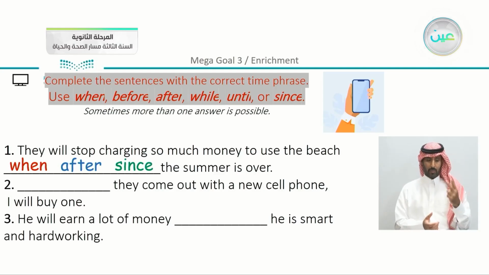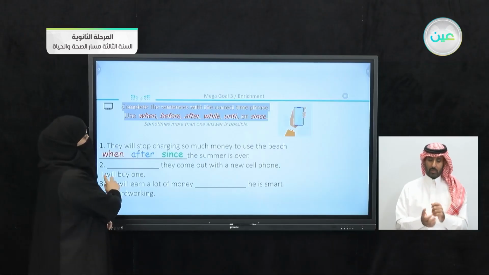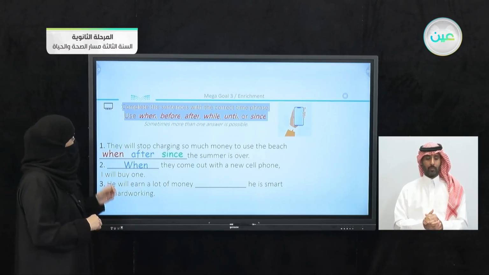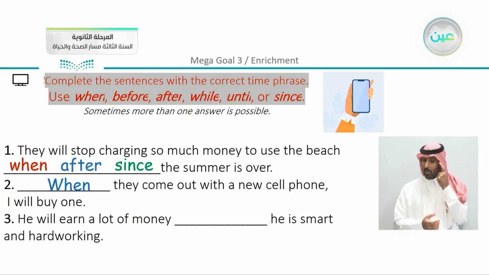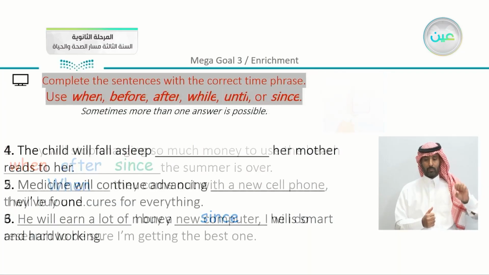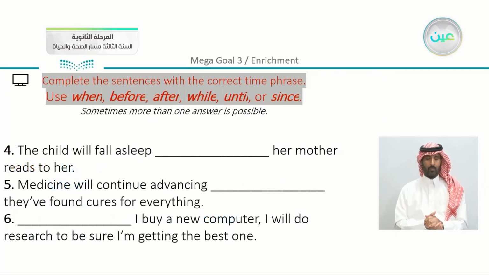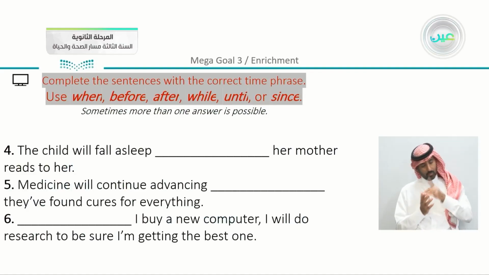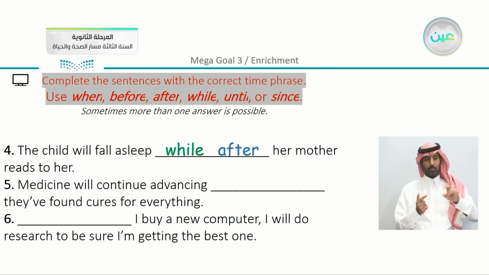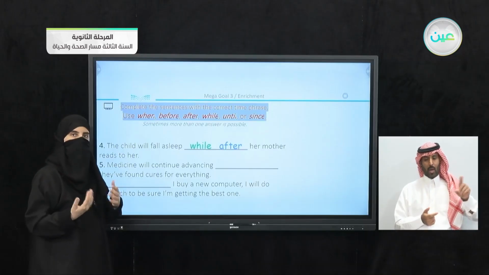Number 2, blank, they come out with a new cell phone, I will buy one. Now here we have one word, we can say when they come out. He will earn a lot of money, he is smart and hardworking. Now since he is smart and hardworking, you can see that we use different time expressions depending on the meaning of the sentence. Now, number 4, the child will fall asleep, her mother reads to her. We have here while. And you can say also we have here the word after. So if you answer either way, it's correct.